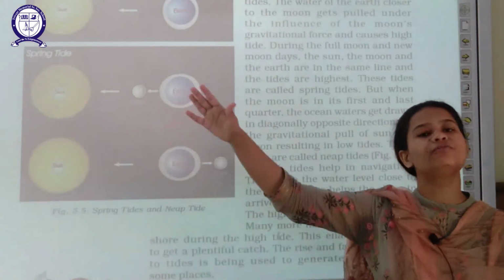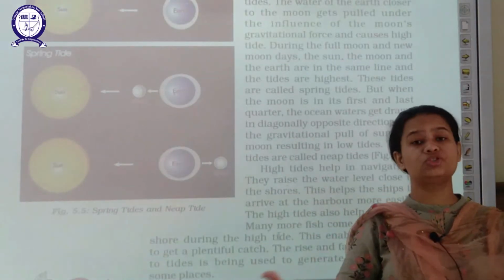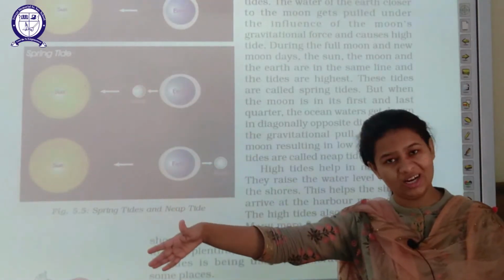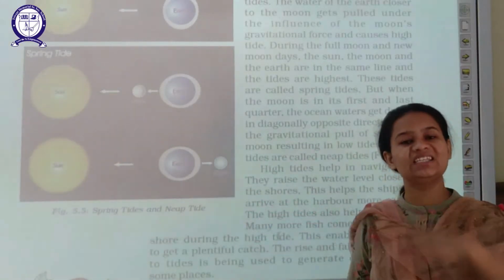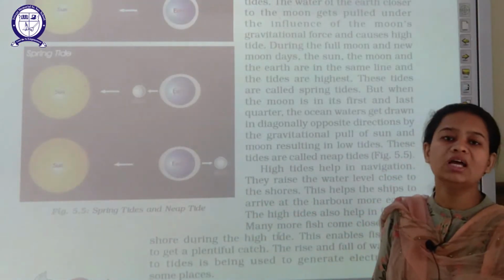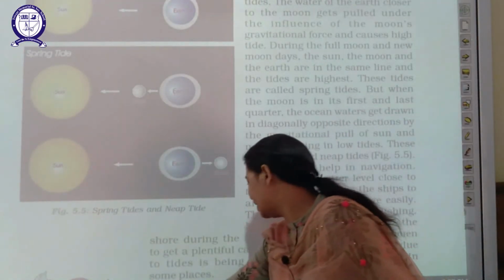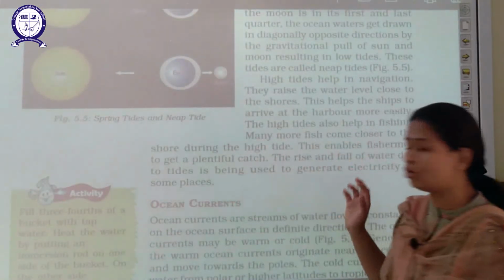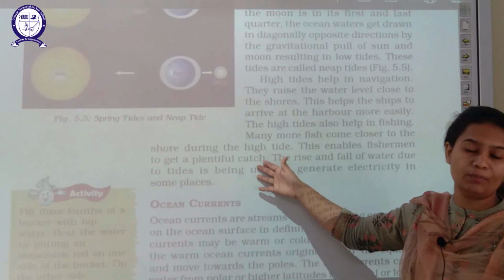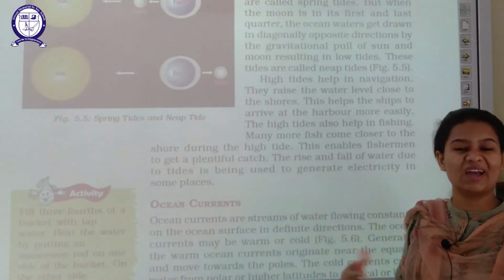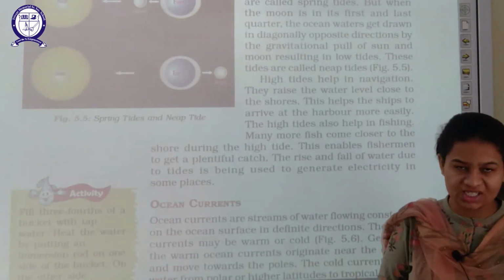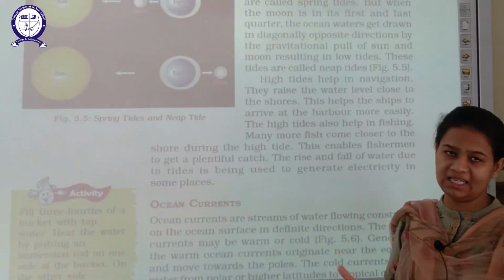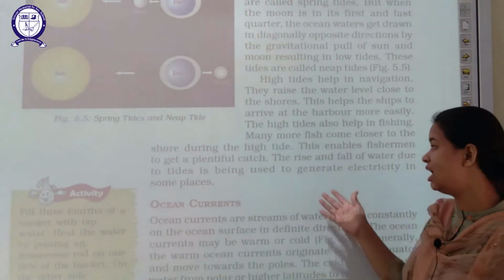Because with the flow of water, huge chunks of fishes also flow with the water. They reach the shore, and people who are there can easily fetch fishes from there. So that is why high tides help in that. During high tide, plentiful fishes are available for the local people residing there, and they can easily fetch fishes.